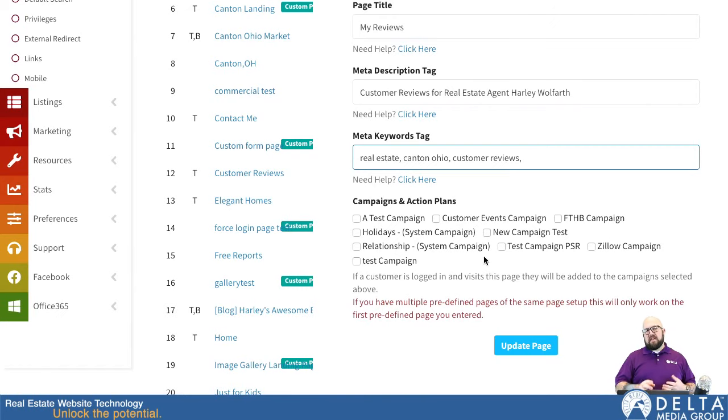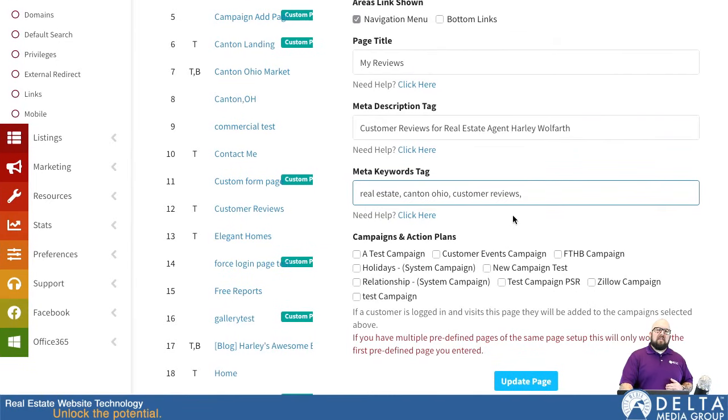That would appear in this list, and then I could check mark it, and then if anybody is on my website and logged into their account and they go to my reviews page, they'll automatically go into that campaign and then get that email and any other email that I set up to go out after that campaign. It's also worth noting that those email campaigns are also action plans. So it doesn't necessarily have to send an email. It could just create a to-do for you to follow up with that customer.